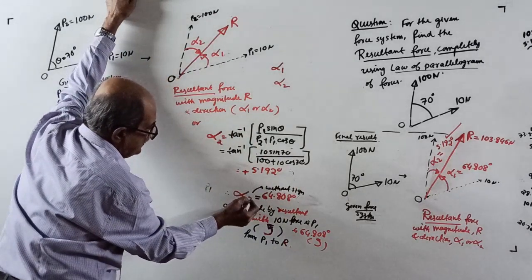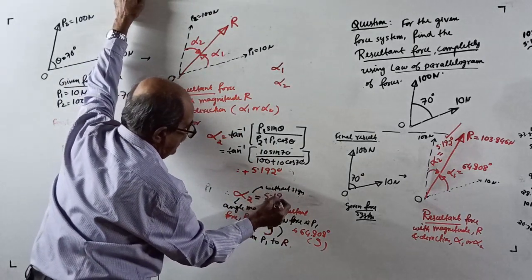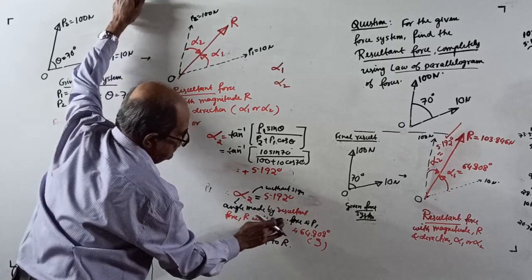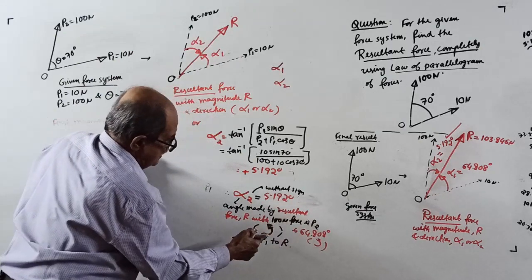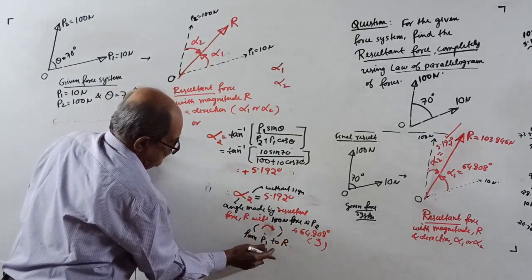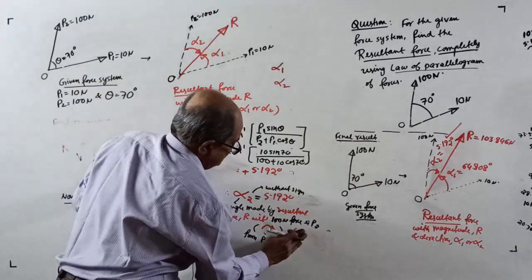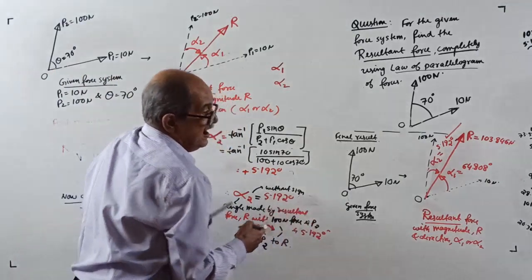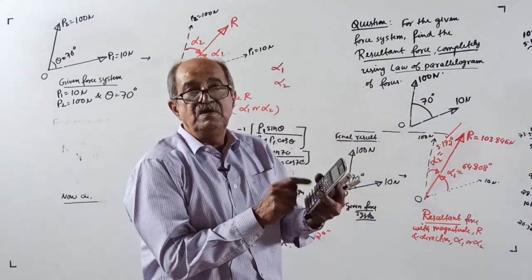Therefore, alpha 2 without sign is how much? 5.192 degrees. It is the angle made by resultant force R with the 100 Newton force, that is, P2, not anti-clockwise but in the clockwise direction, from P2 to R. The clockwise direction is 5.192 degrees. If you want, I will check the answer now. I got that much confidence. Correct.